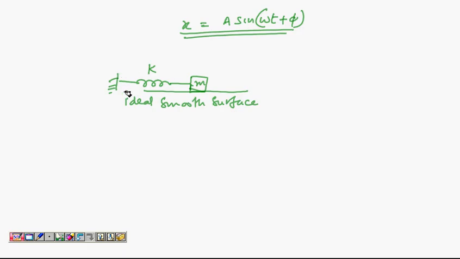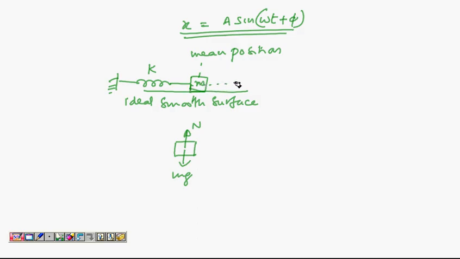Now when the spring is relaxed, this position of the block is called mean position. Why is it called mean position? Because at this moment, if you draw the free body diagram, there is mg, there is N, and both add up to 0. So net force is 0 here. Spring is not expanded, it is in natural length. So the position where net force is 0 is called mean or equilibrium position.